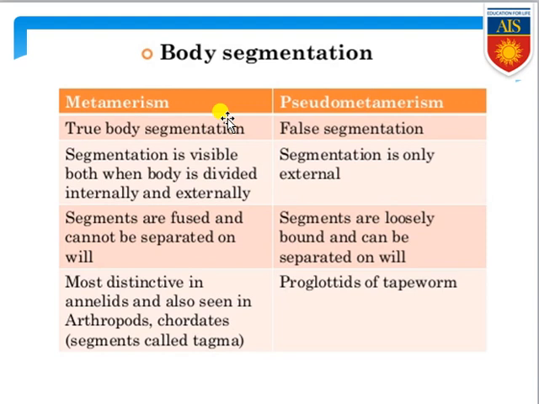If you try to cut or excise any of the segments, it's certain that the organism will die. So if you try to cut any segment of any true metamer containing organism, obviously the organism will die. Why? Because each and every organ, each and every system is passing from mouth to anus, and each system passes through each and every metamer. So for that reason, they cannot be properly separated. If you go for separation, that organism will get killed. That means the segments are interdependent on each other.